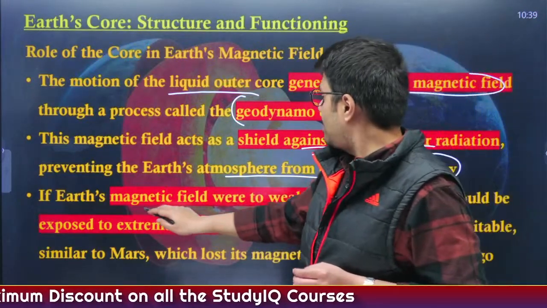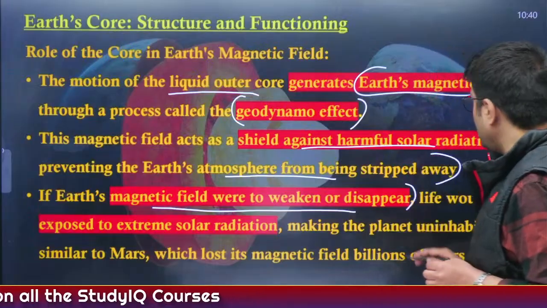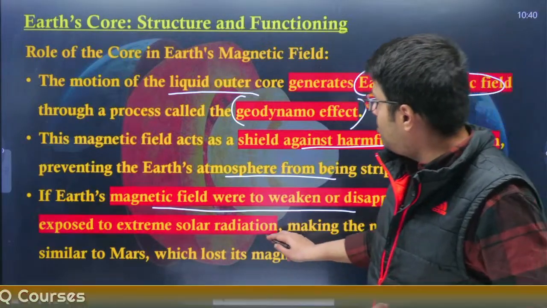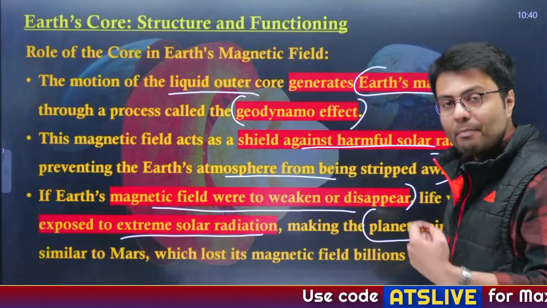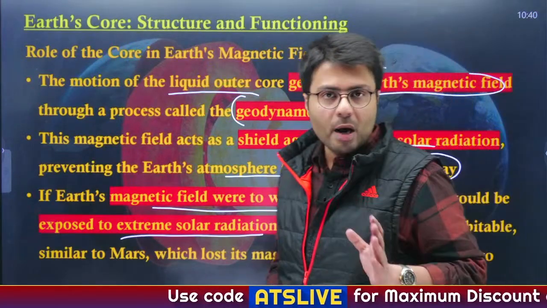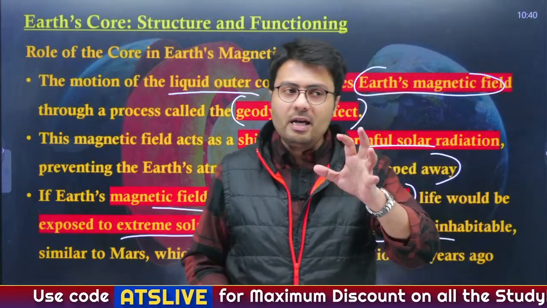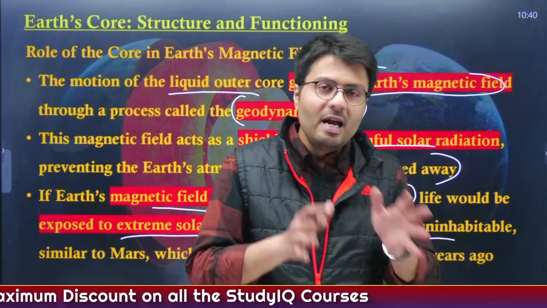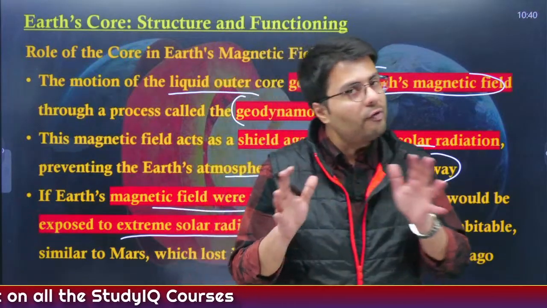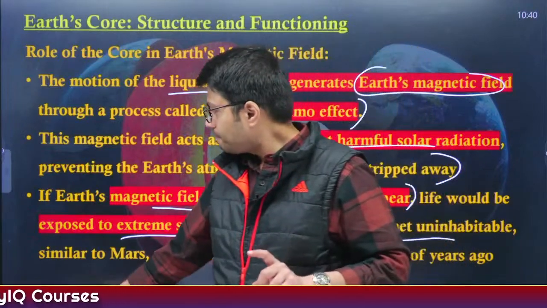If Earth's magnetic field were to weaken or disappear, life would be exposed to extreme solar radiation, making this planet uninhabitable, similar to Mars. So understanding how Earth's magnetic field works, or what happens if it stays there, is very important for the health of Earth in general, right?